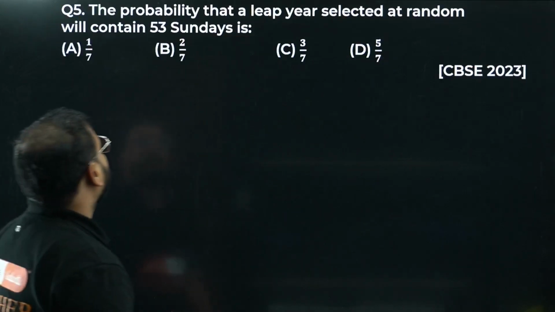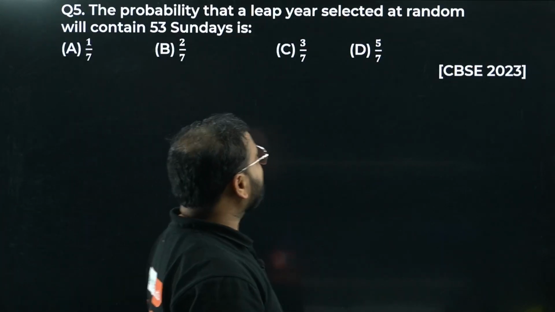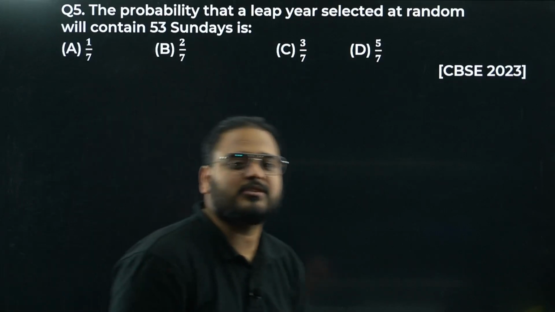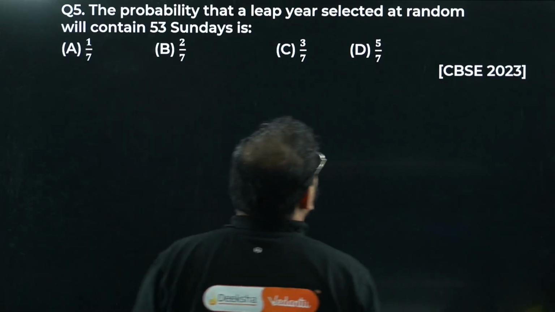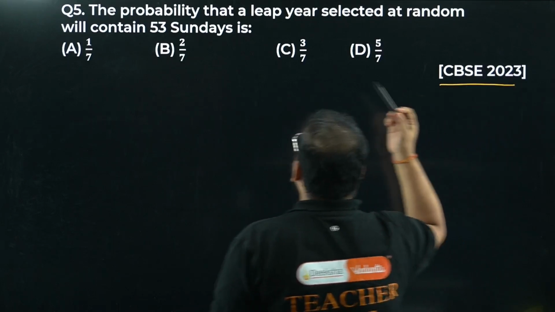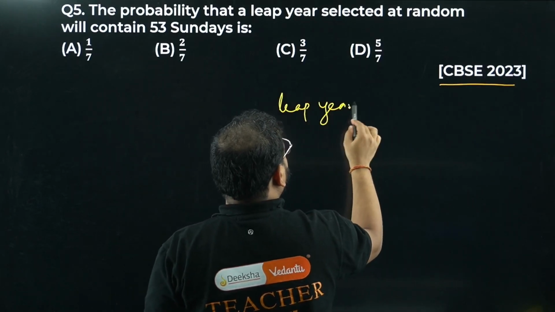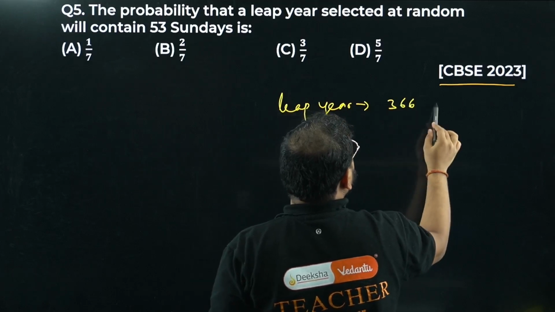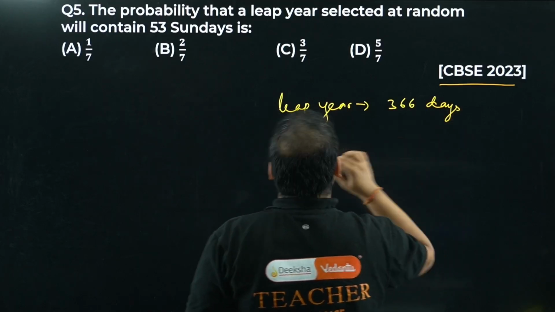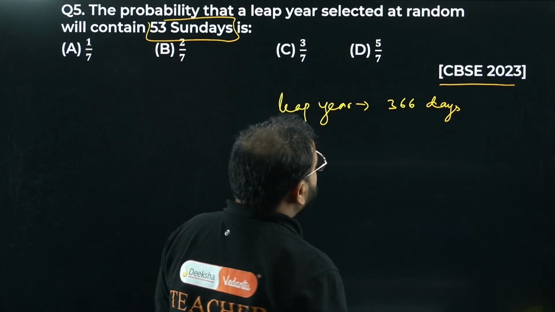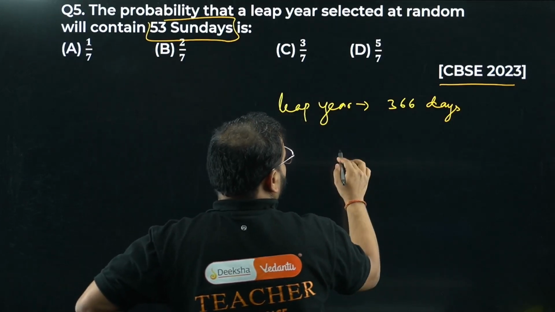Question number 5 now. The probability that a leap year selected at random will contain 53 Sundays. A very good question, it was asked in the CBSE 2023 paper. Leap year means 366 days. We're looking for 53 Sundays. We know there are a total of 52 weeks.